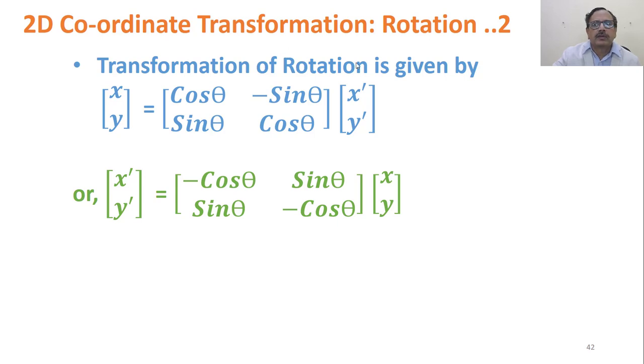So the rotation can be represented in a matrix form as xy is equal to cos theta minus sin theta, sin theta cos theta, this matrix multiplied by vector x dash y dash. Or if you take the inverse, then this becomes x dash y dash is cos theta sin theta, minus sin theta cos theta, times xy.